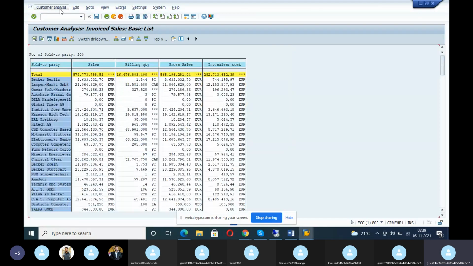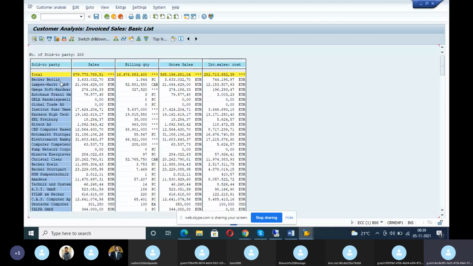Now you see here. You go to the top. This is the report. These are all Baker Berlin and ERL High Tech AG. These are all customer names, sales, billing quantity, gross sales, invoice sales. If you want an extra table, SAP will provide a table. If the client needs any other things, they can do it. That is what ABAPer will do.